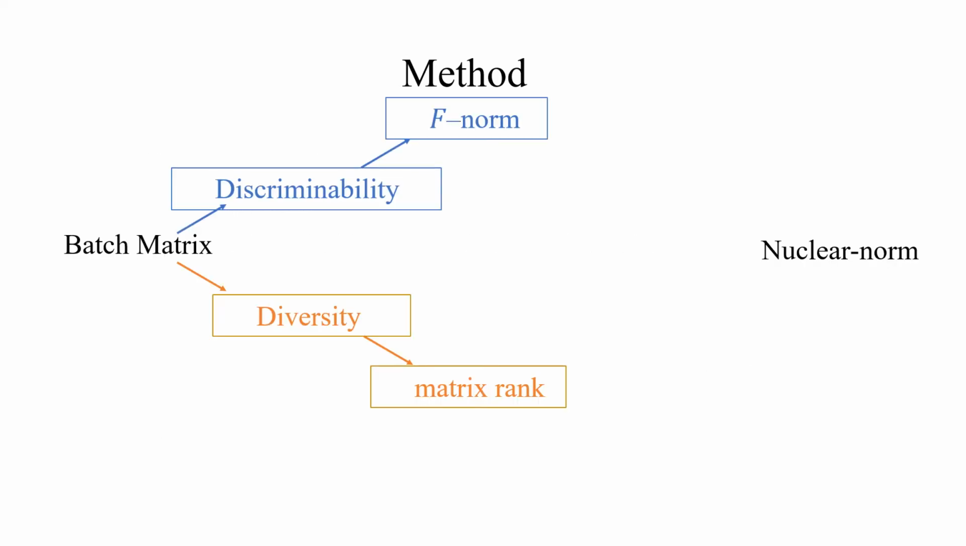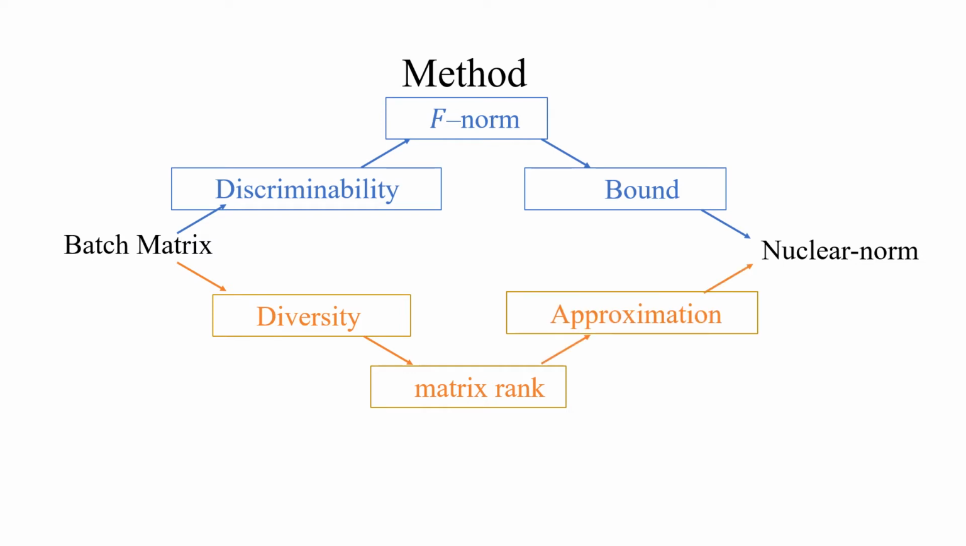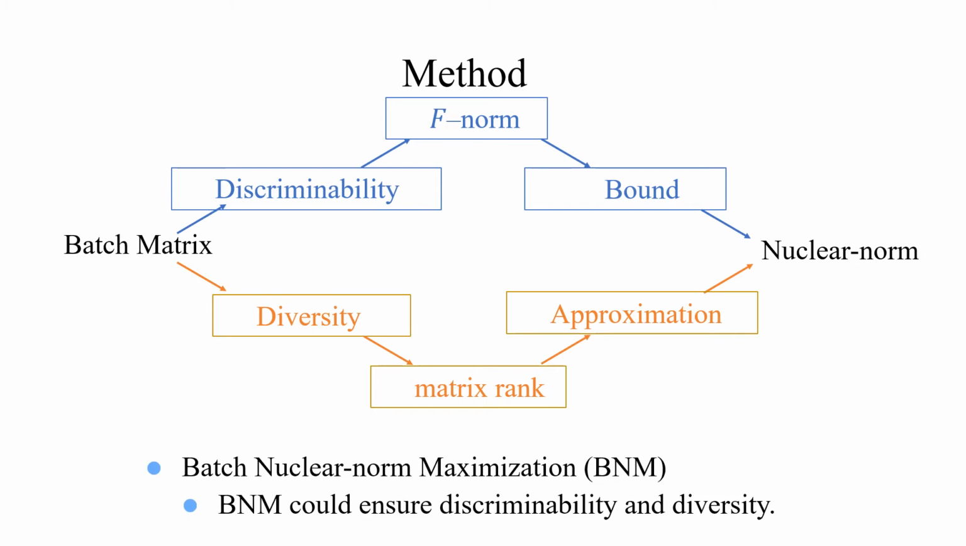Two conclusions in math. First, the nuclear norm of a matrix could bound the F-norm. Second, the nuclear norm is the convex approximation of the matrix rank. Accordingly, we propose batch nuclear norm maximization, in short BNM, an approach to maximize the nuclear norm of the batch response matrix, which could simultaneously maintain prediction discriminability and diversity.